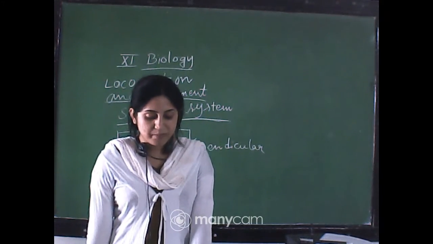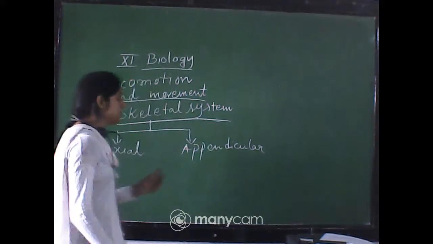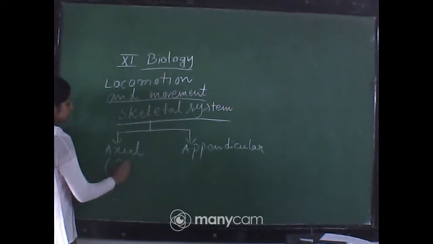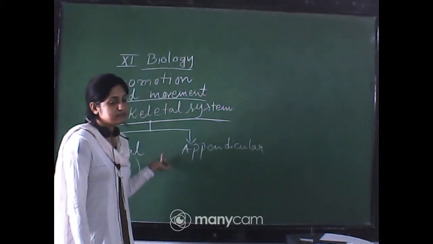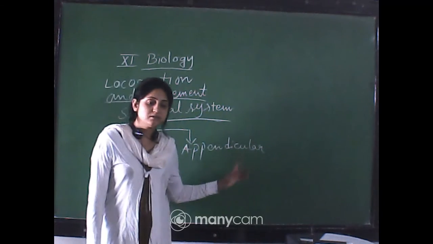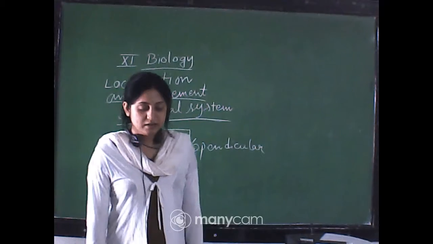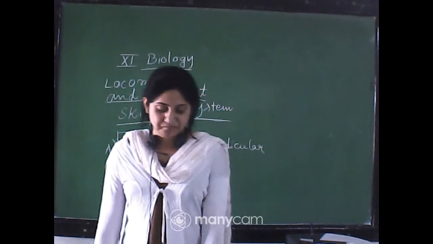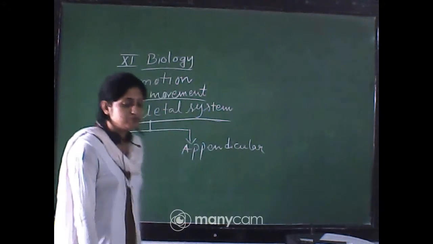The axial skeleton comprises 80 bones distributed along the main axis of the body. So the axial skeletal system contains 80 bones, in between the 206 bones. So 126 bones are present in the appendicular skeletal system. The skull, vertebral column, sternum and ribs constitute the axial system.